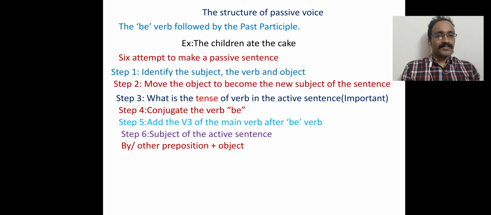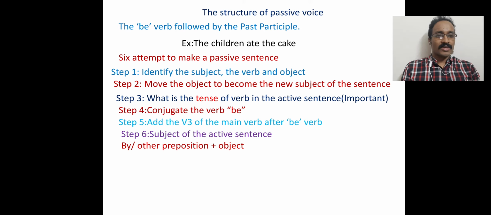Now step 6. The question is what will happen to the subject. What will we do with the subject? The answer is the subject will become the object of the sentence, and in this case we will use by or any other preposition according to the rule of prepositions, and then we will use the objective form of the subject.